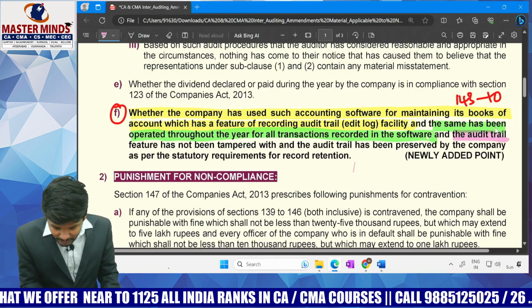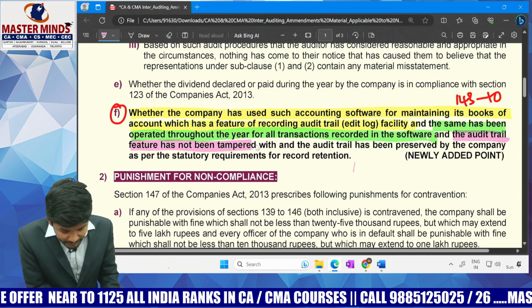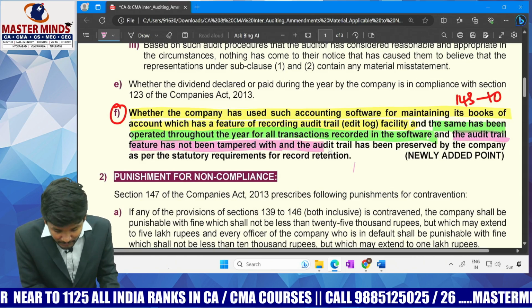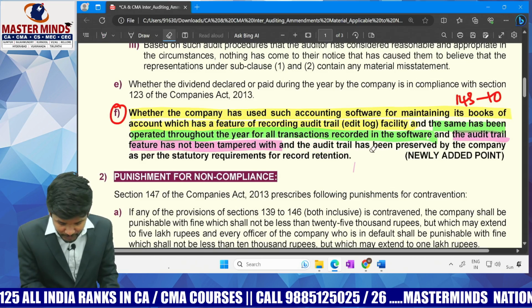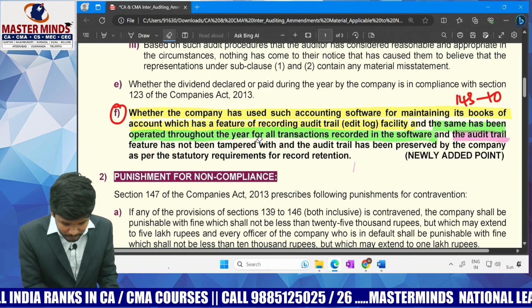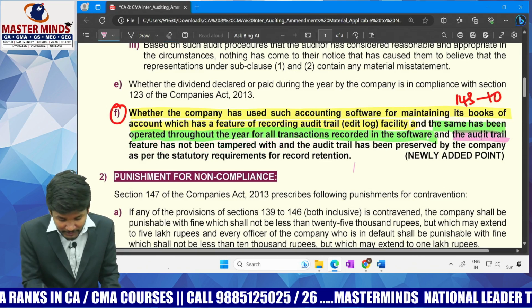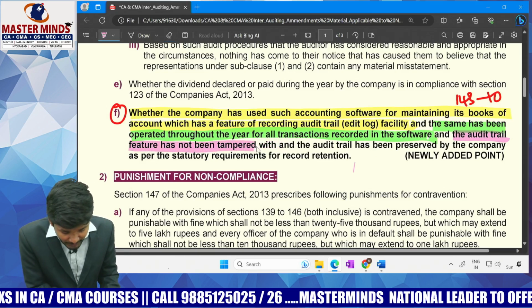The audit trail feature has not been tampered with, and the audit trail has been preserved. So let me take it the other way around. So this becomes one more point now. What they are telling there? The audit trail feature has not been tampered with.